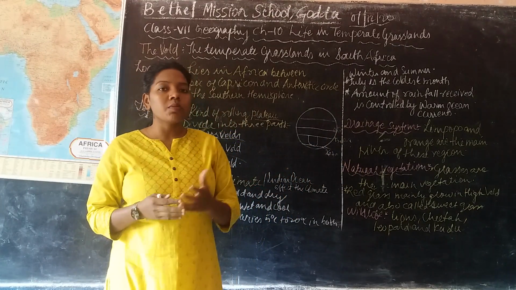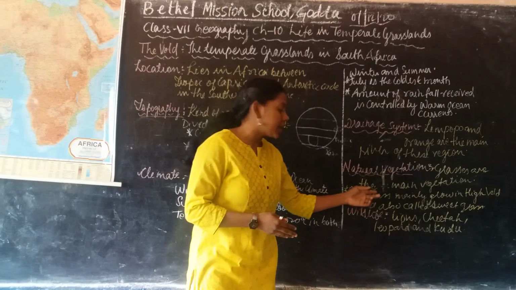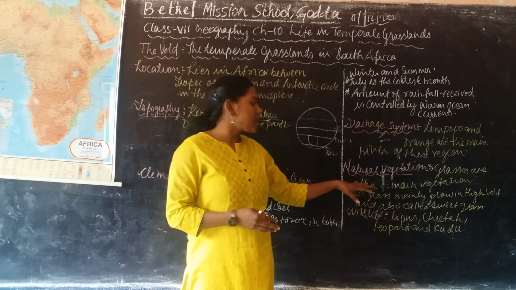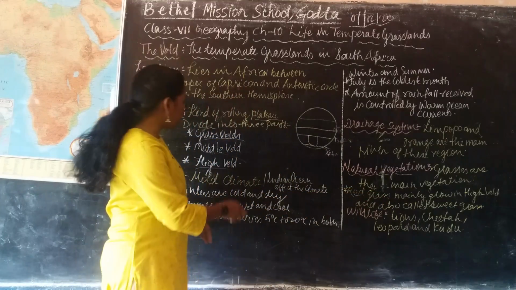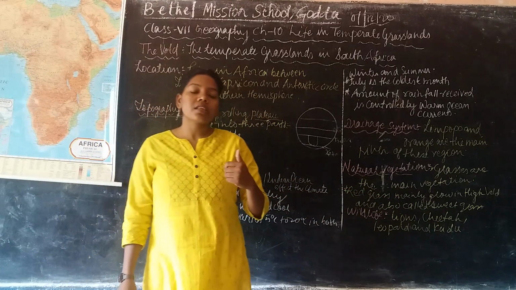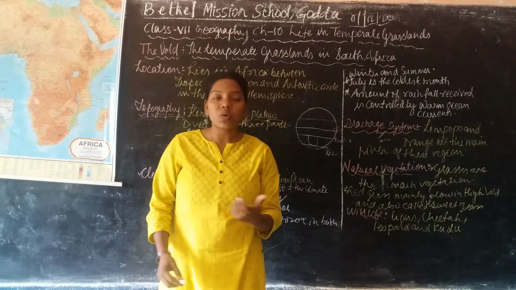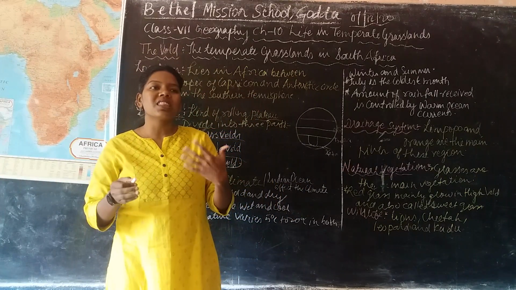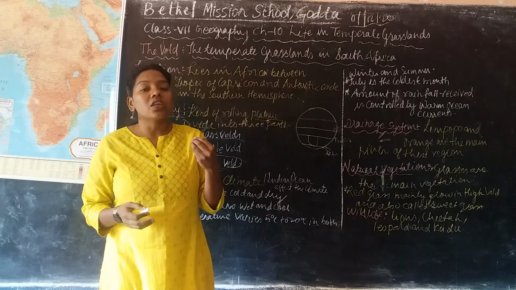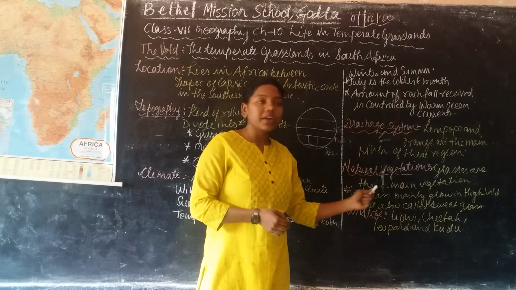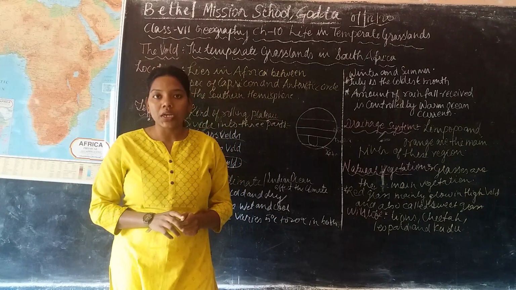One of the most important grasses here is called the red grass. This red grass is grown mainly in the high veld, and this grass is sweet. It is also called the sweet grass, because when the animals eat it, it is sweet in taste. Due to that, this red grass is also called the sweet grass.